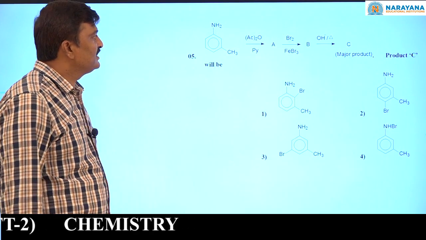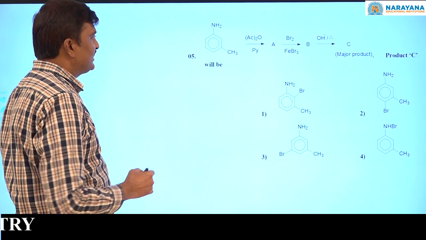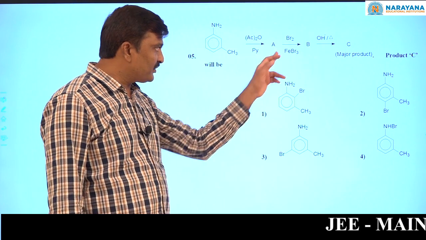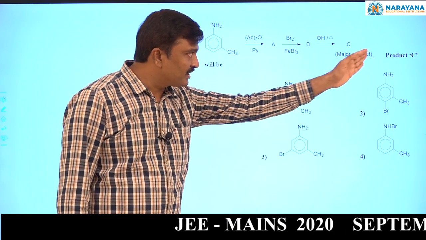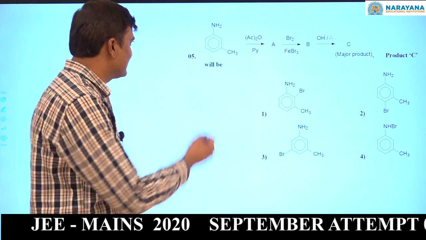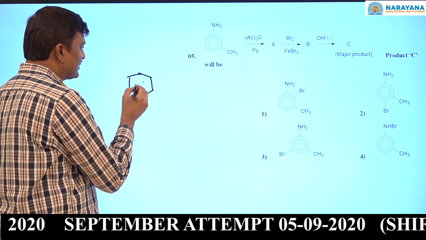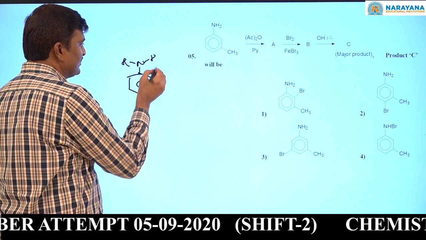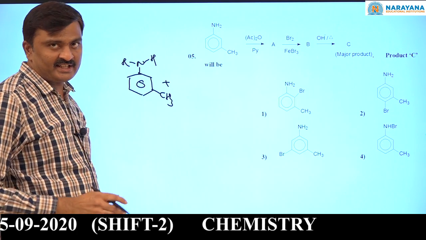Now see. This meta-methyl aniline is subjected to acetylation, after that bromination, after that hydrolysis. Now they want us to find product C. See, here in this case what happens? Meta-methyl aniline plus acetic anhydride.